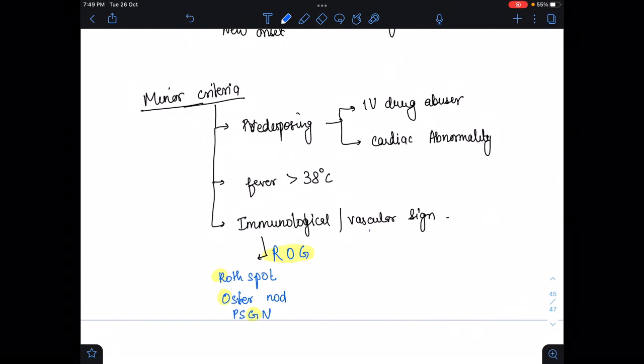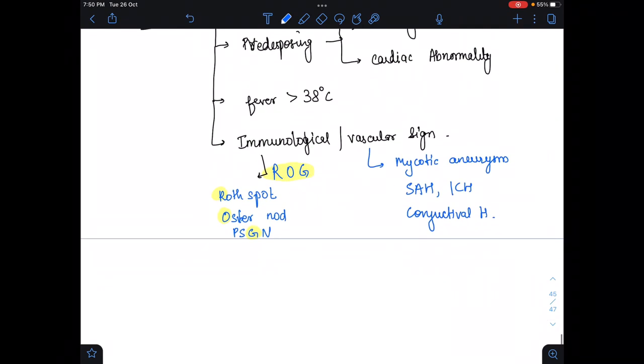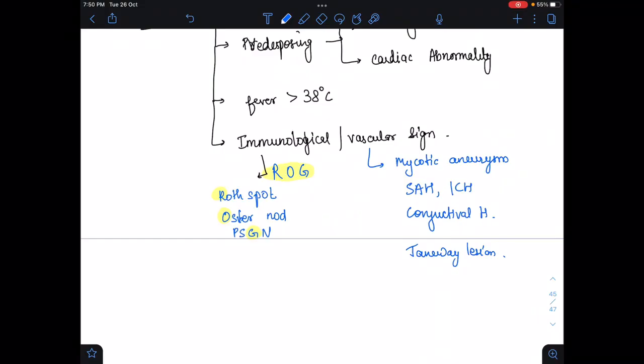And for the vascular sign, we have to learn that if you find any mycotic aneurysm, or you can find subarachnoid hemorrhage or intracranial hemorrhage, or any conjunctival hemorrhage, any kind of hemorrhage, or you can find any Janeway lesion. Please remember that Janeway lesion is not immunological, it is a vascular lesion.